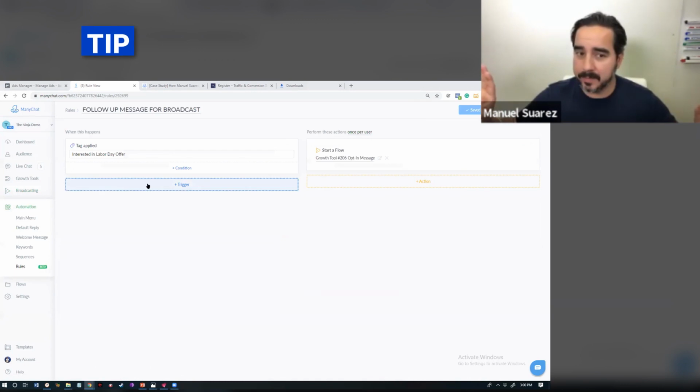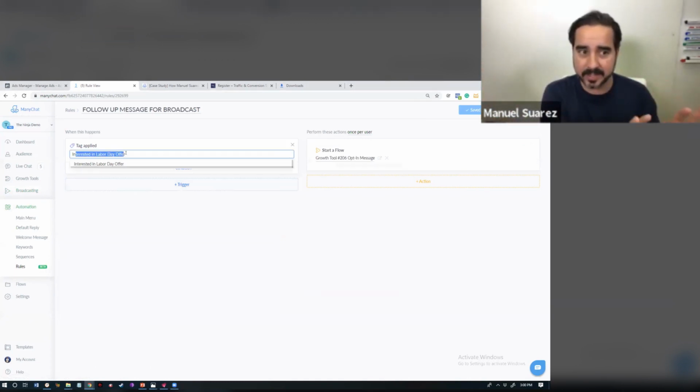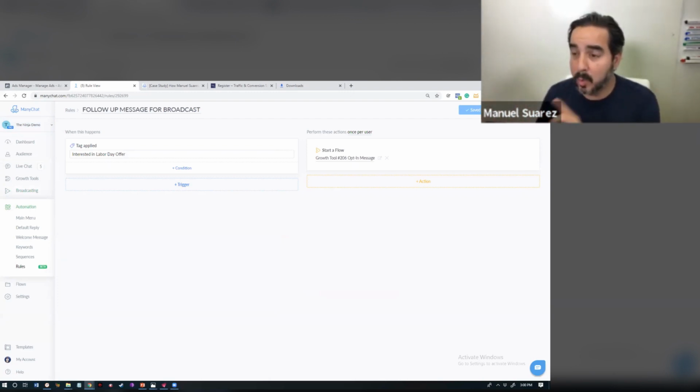When this happens, which is a tag, that's a condition, interested in Labor Day offer, perform these actions once per user. Start a flow. Guys, it's super simple. So you got a message right there, and that's going to be the flow that's going to continue after that first tag happens, okay? The rule is active now.